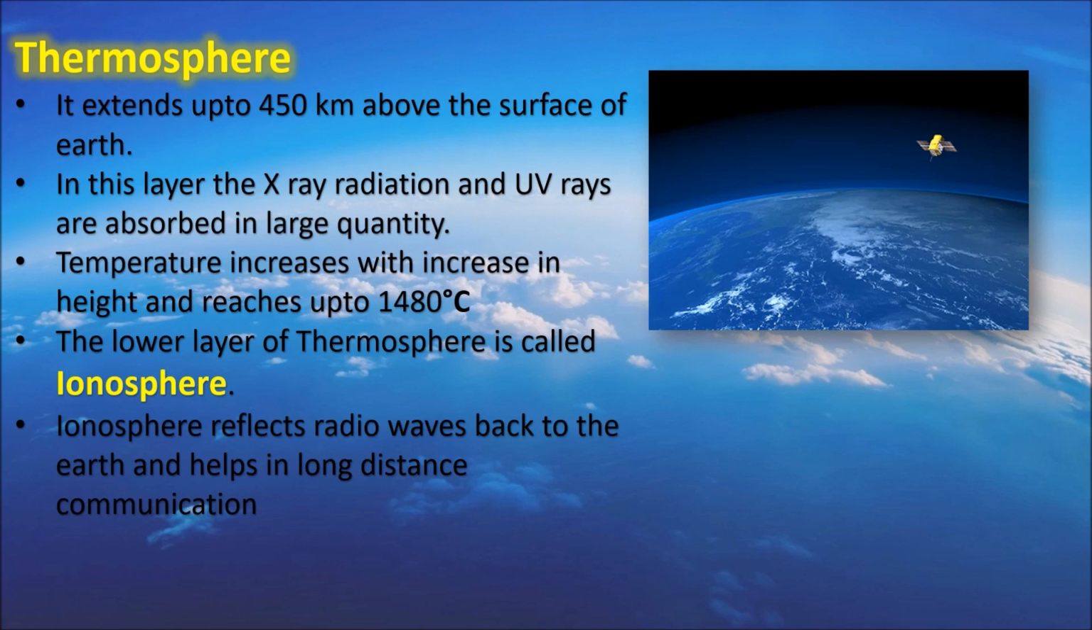The lower part of thermosphere in between 80 to 100 km is known as ionosphere because electrically charged particles, ions, are found in this layer. Due to presence of ions in ionosphere, the radio waves are reflected and sent back to the earth's surface, and this helps in making long distance communication possible.